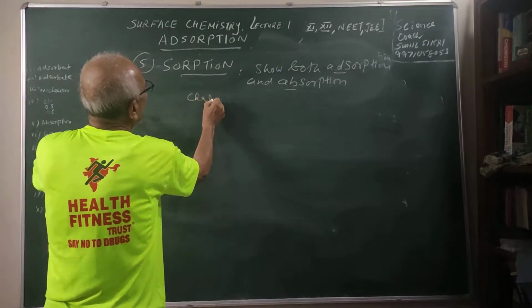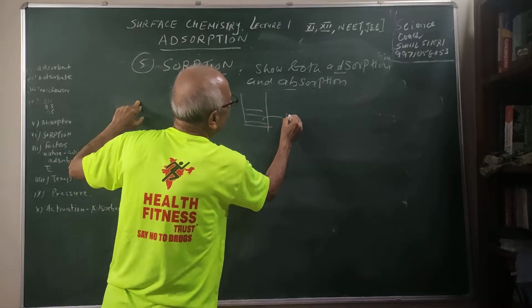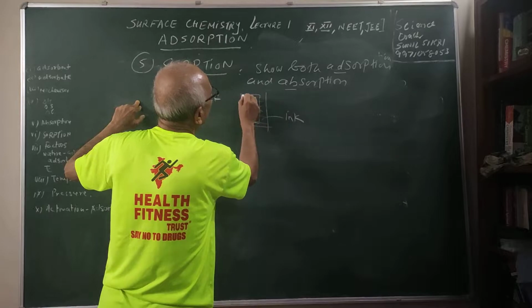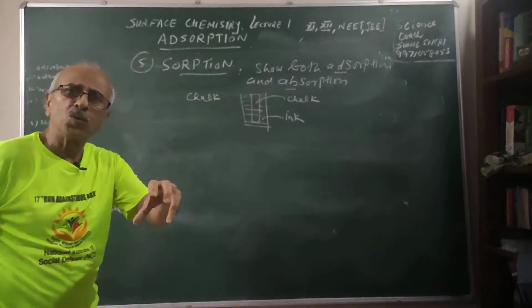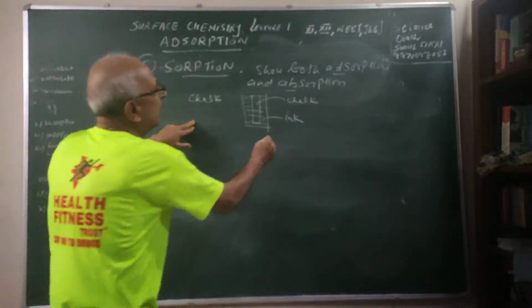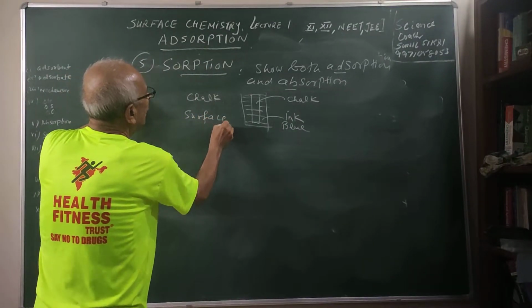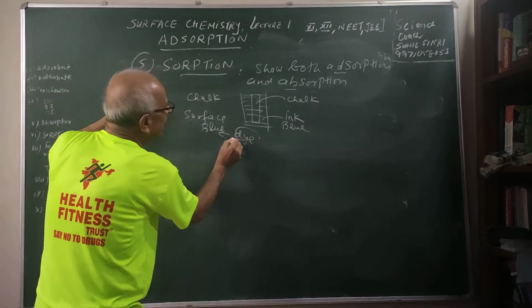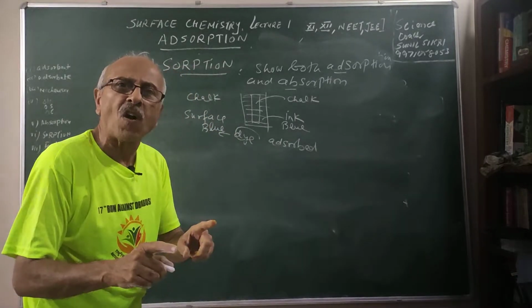Kindly see, here it is B, here it is D. Supposing I have a chalk and this is my ink solution. I dip the chalk in the ink. You remove the chalk, you will find the surface of the chalk, if it is a blue ink, becomes blue. That means the blue dye has been adsorbed on the surface of the chalk.